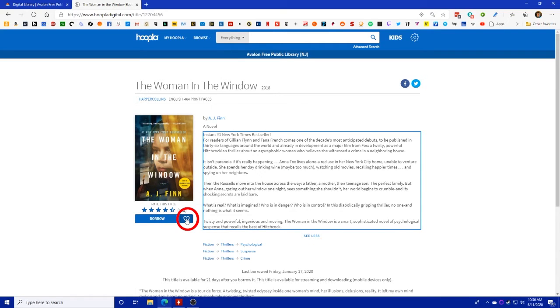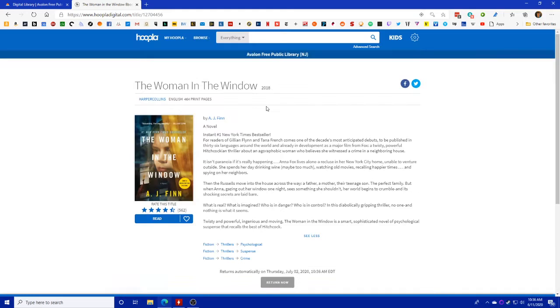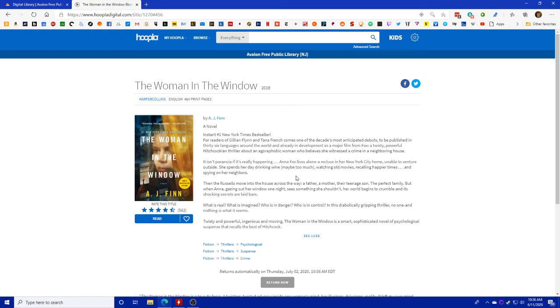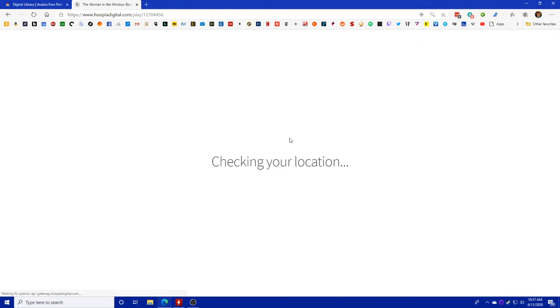You can click the little heart to add it to your favorites list here, which means if you don't want it right now, but you don't want to have to search for it later, you can just click that so you can find it more easily. Or you can just go ahead and click borrow. It lets you know how long you'll have it, which is 21 days, and you'll then hit borrow title. You get a little pop-up down here saying how long you're going to have it for. And now you can go ahead and click read.